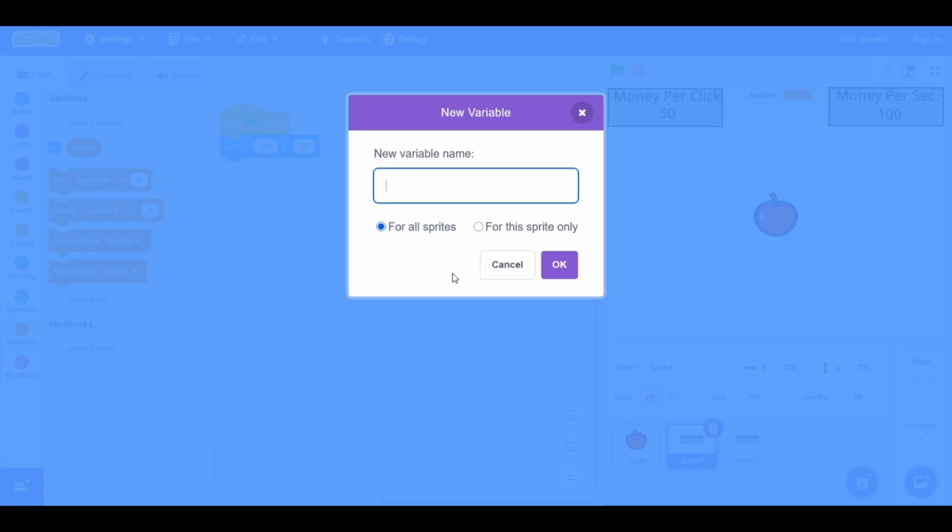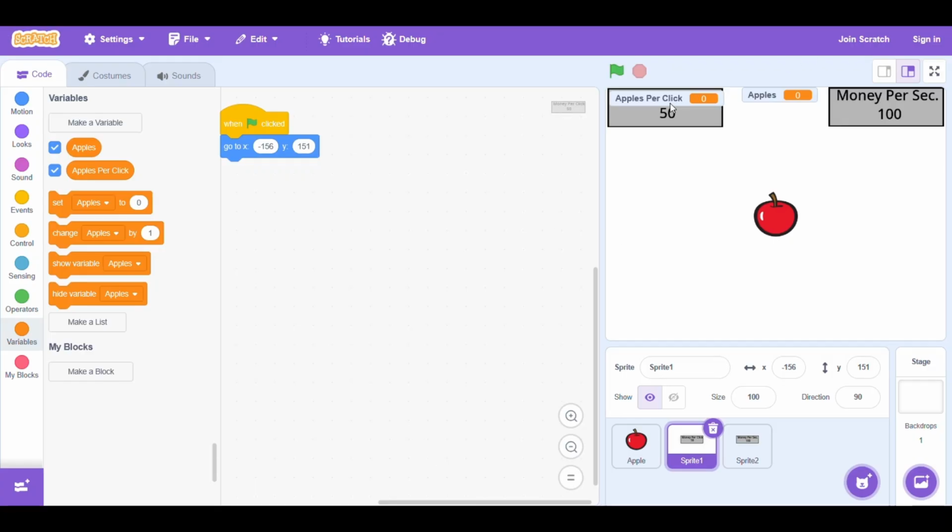But first, let's make a new variable called apples per click. It's fine.